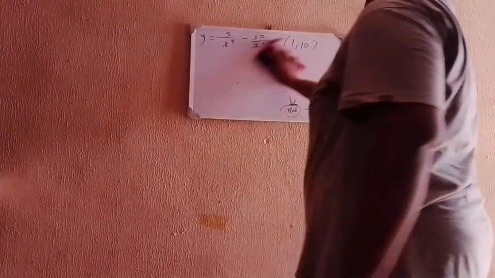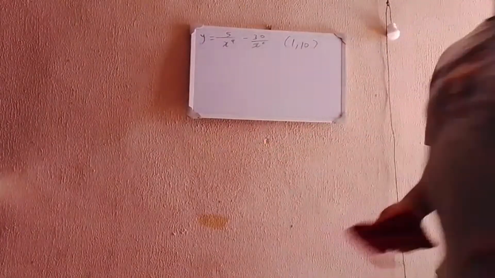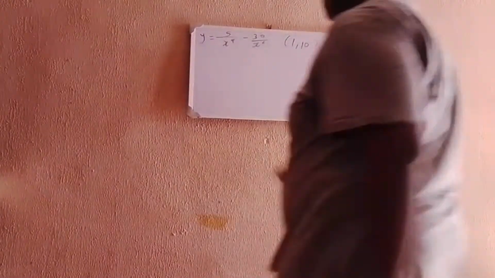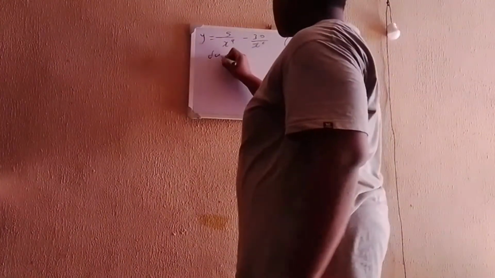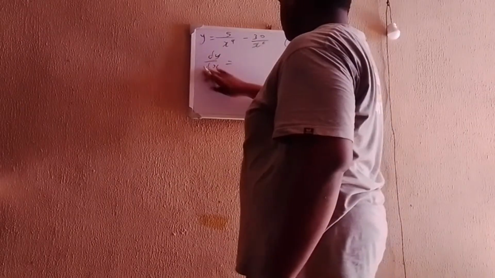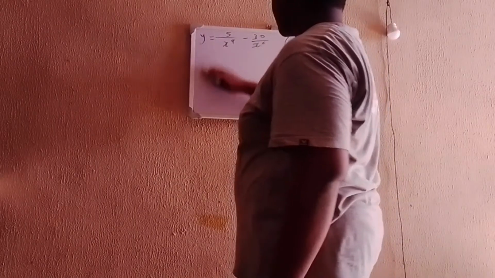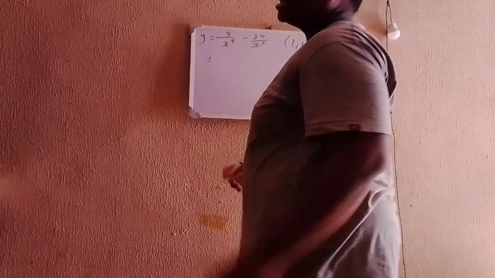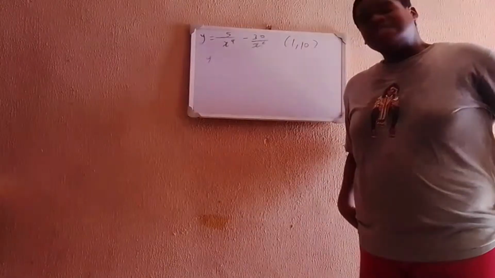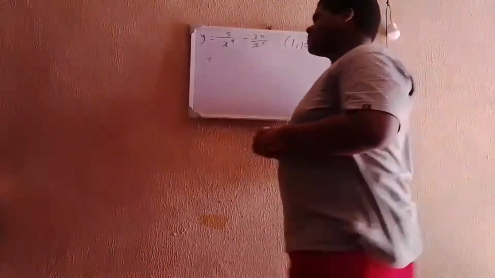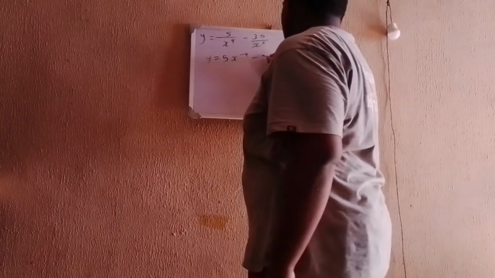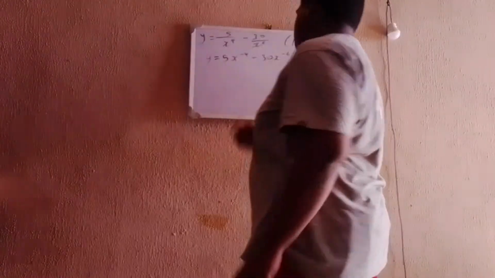The next thing I'm going to do is find the maxima at the critical points. That is, the critical point is found when we differentiate. Let's start from y and write it in this form: y is equal to 5x to the power of minus 4 minus 30x to the power of minus 6.